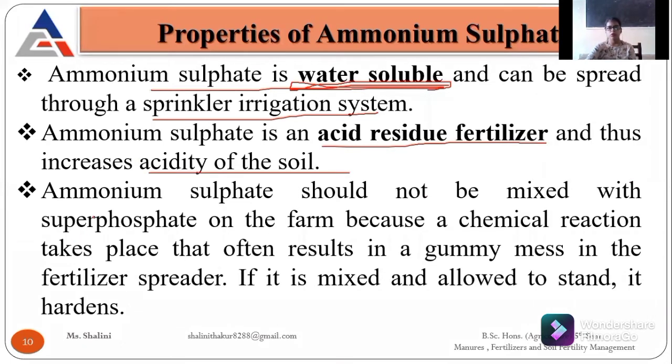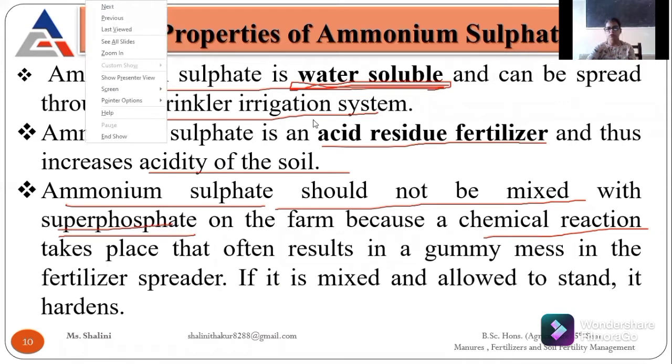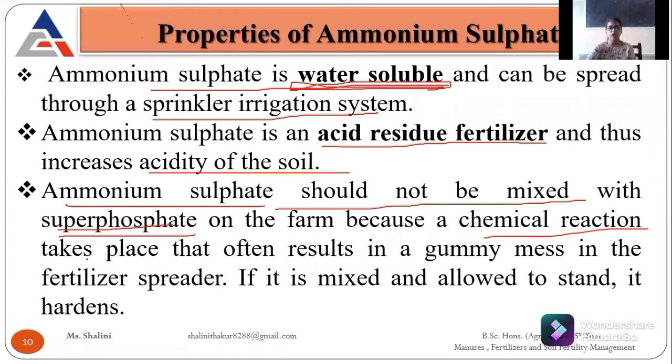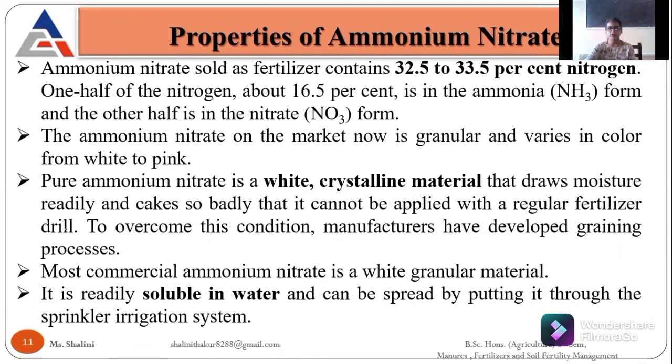Now some disadvantages or drawbacks of this fertilizer: we cannot mix it with single super phosphate. We can't mix ammonium sulfate with single super phosphate because a chemical reaction takes place which leads to hardness of the soil. If mixed, it settles on our soil surface, which causes hardness on the surface, so we can't mix it with single superphosphate.